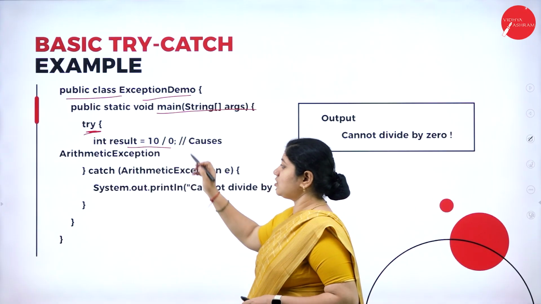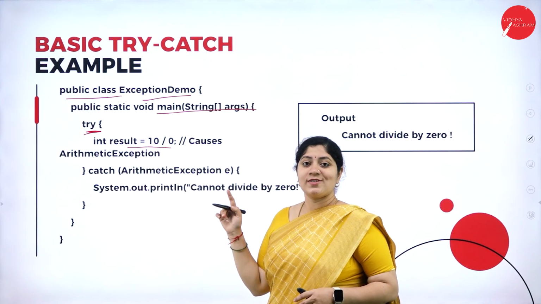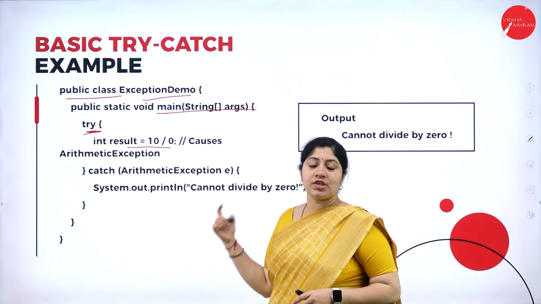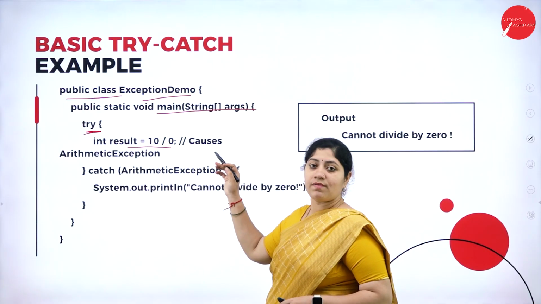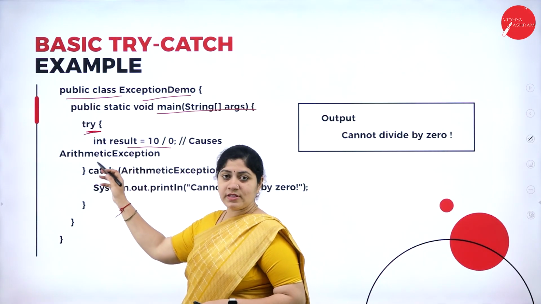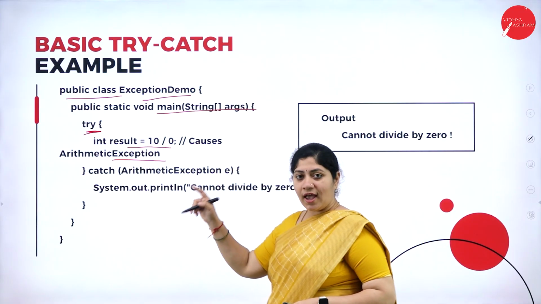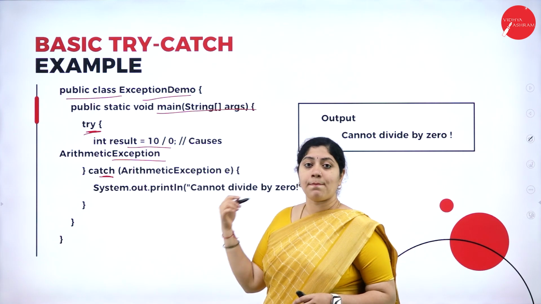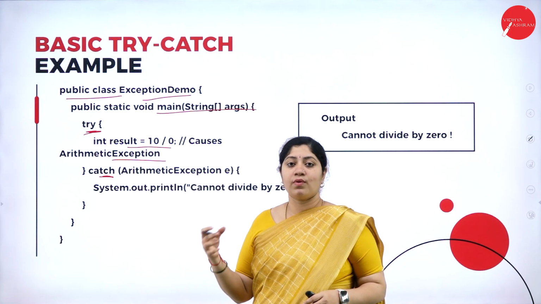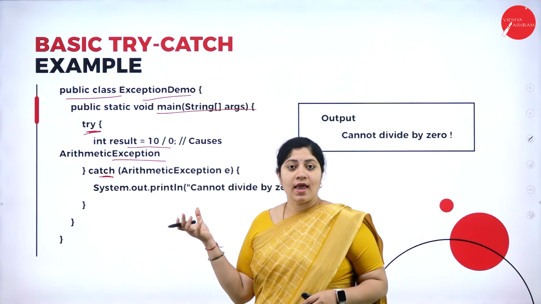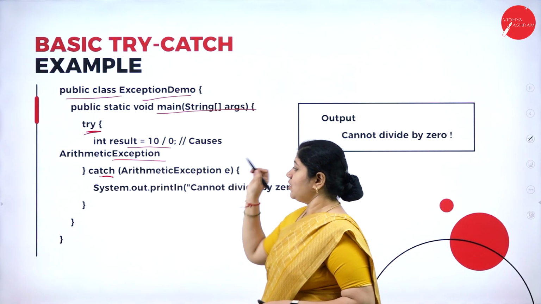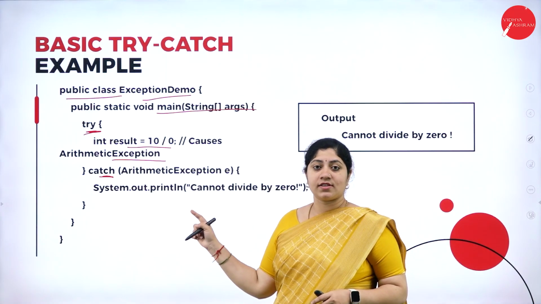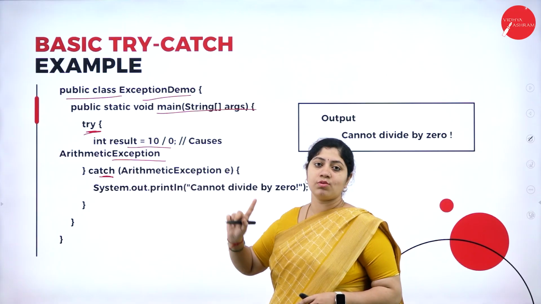Inside that we are considering the result. We know that dividing by 0 is an exception. A program will be confused if we go forward with dividing by 0. So in those cases, we need an arithmetic exception. Let's close the block, followed by a catch, which is a block of code that supports handling the exception. So whenever catch is present, we can say that definitely an exception occurred and that has to be handled through a catch.